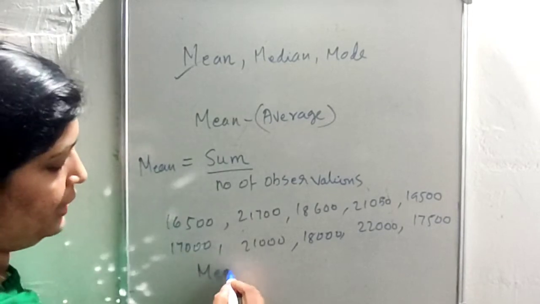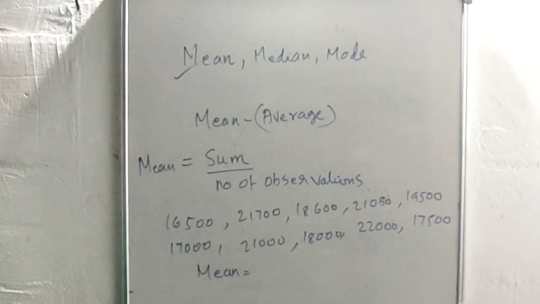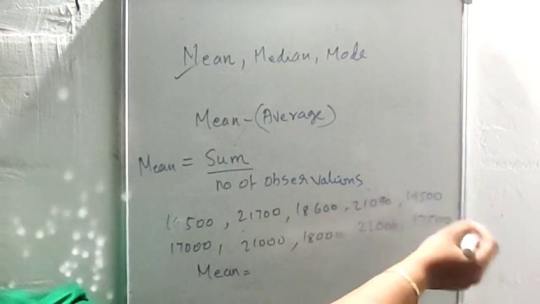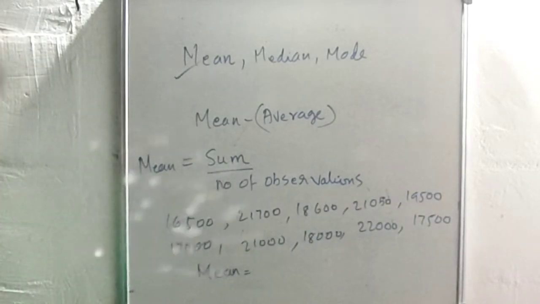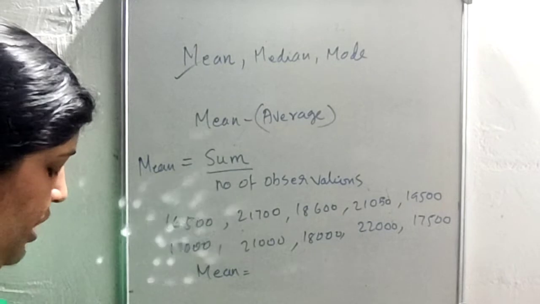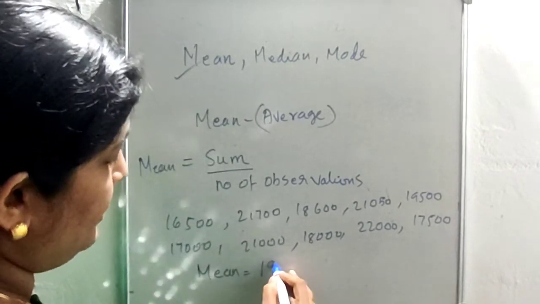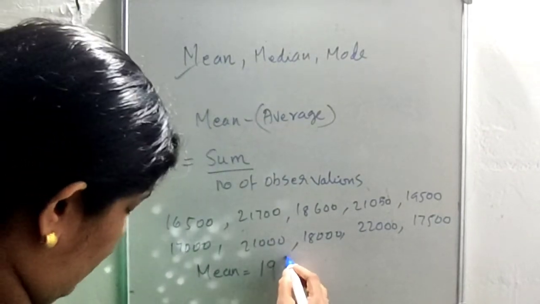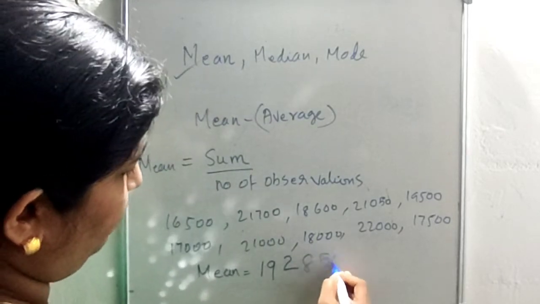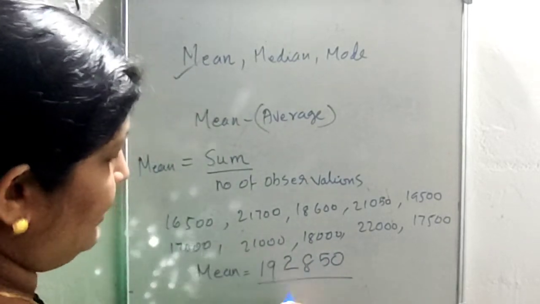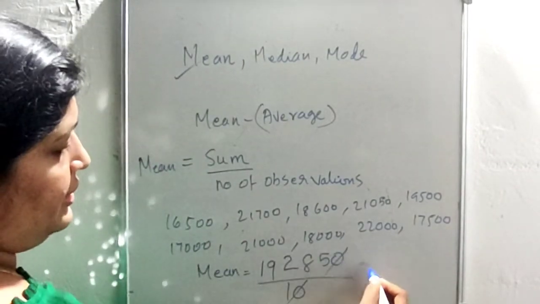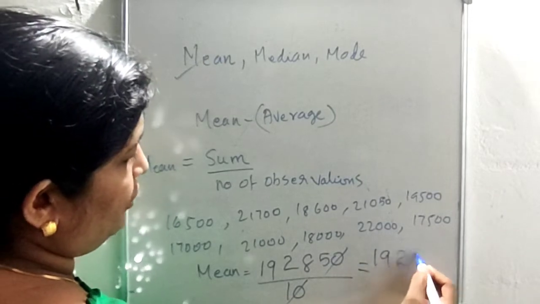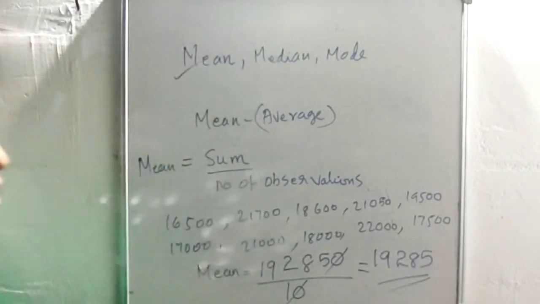Yes, mean is equal to sum of observations by number of observations. Sum means find the sum of all these numbers. Add all these numbers together, then we get the sum, and the sum is equal to 1,92,850, and that is divided by 10. Divided by 10, so the zeros get cancelled, so we have 19,285.